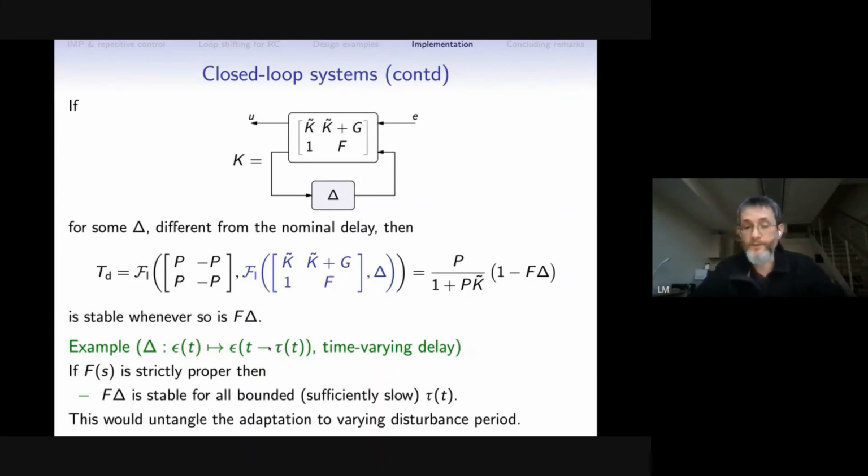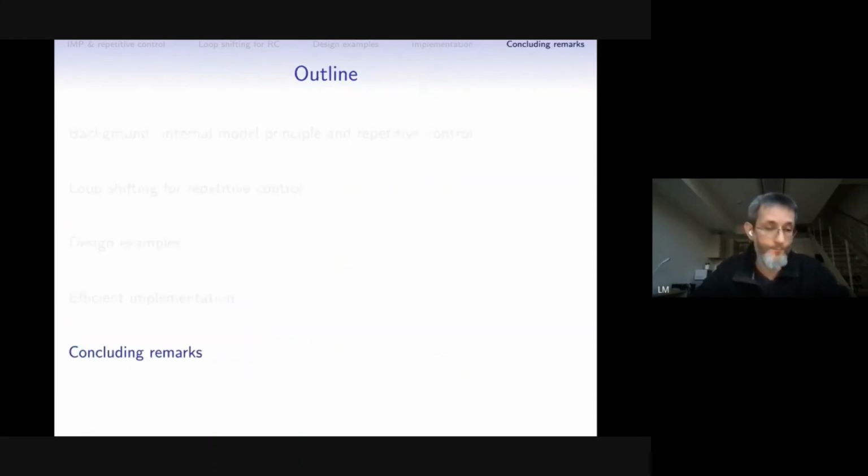And if delta here is a time-varying delay, there are standard, at least sufficient, conditions for the stability of this time-varying delay element: that its derivative is strictly contractive, which can be thought of in terms of slow adaptation, right? So any slow adaptation here will keep the closed loop system stable, which is quite nice, I think. We don't need to worry about the closed loop stability, even when changing our delay.